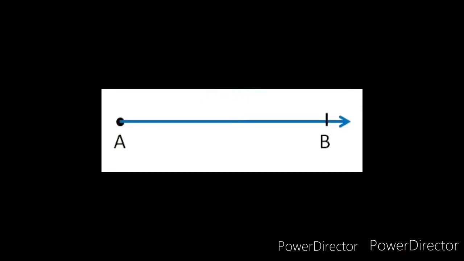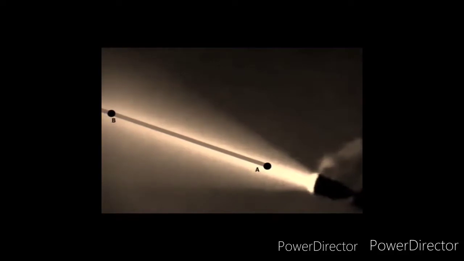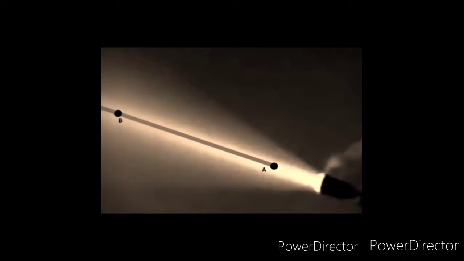Okay, I am showing you an example. In a closed room, when you switch on the torch, a ray will come out from this. But if we open a window, then what will happen? This ray will not be there. It will go outside of the room also.